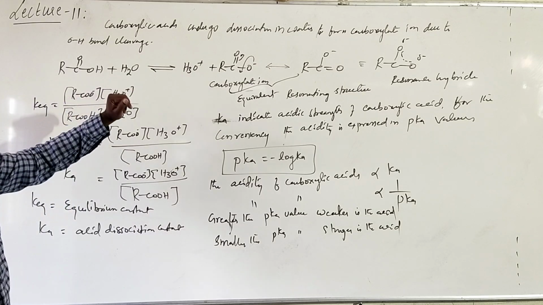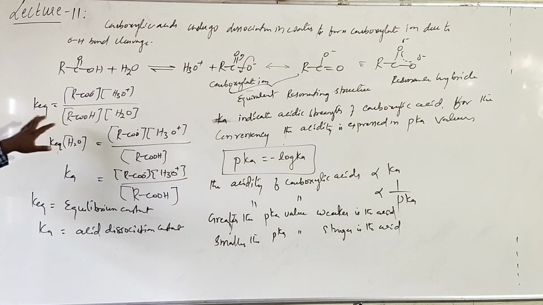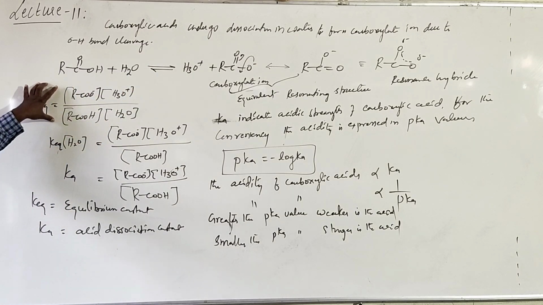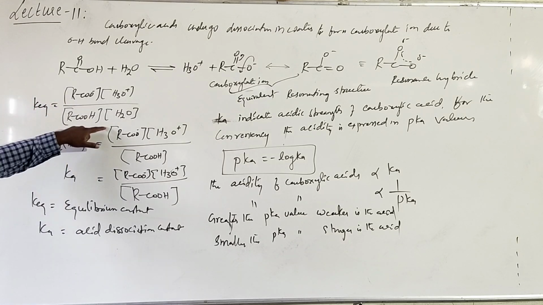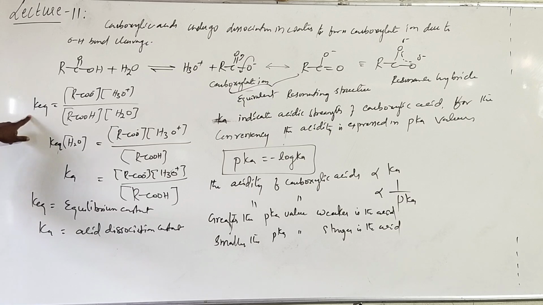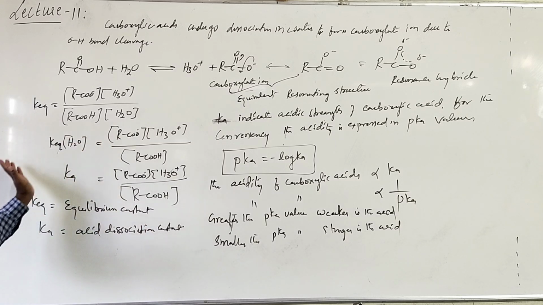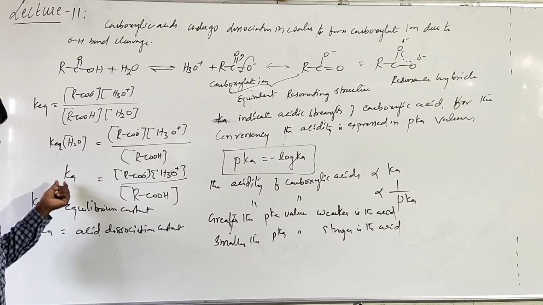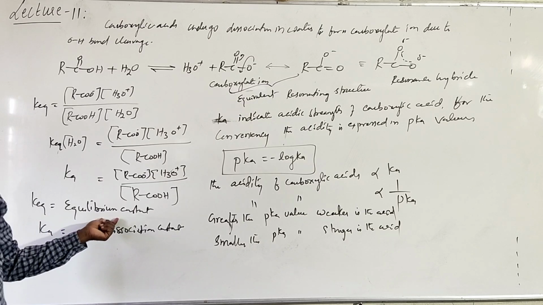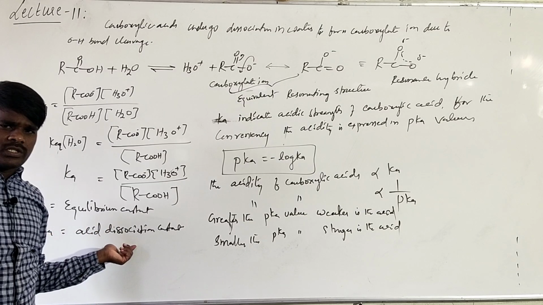Since there is an equilibrium in the dissociation, if you write the equilibrium constant, what is the expression? It is the product of concentration of products upon product of concentration of reactants. Here the water is constant, since we have taken excess of water, so it is taken to the left side of the equation, and these two will become a new constant, which we call Ka, where K equilibrium is the equilibrium constant, and Ka is called the acid dissociation constant.